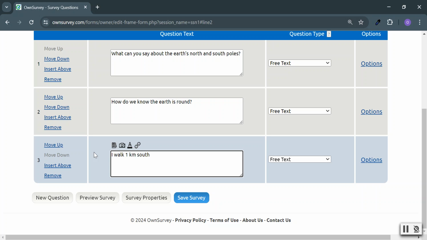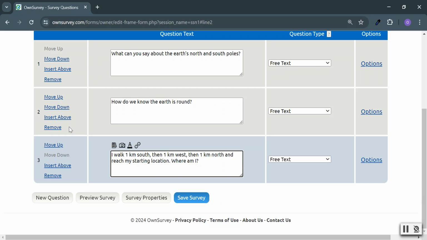South, then 1 kilometer west, then 1 kilometer north. Okay? And reach my starting location. Where am I? Okay.